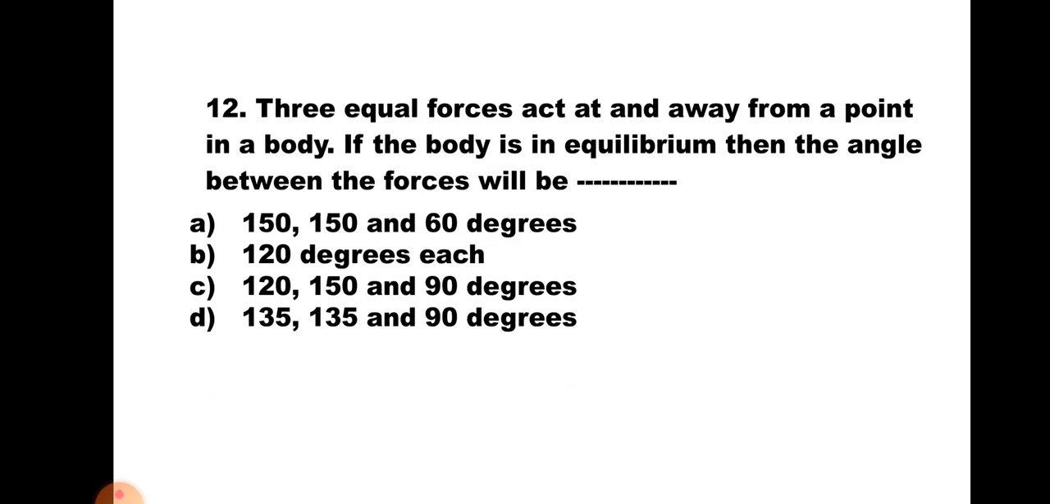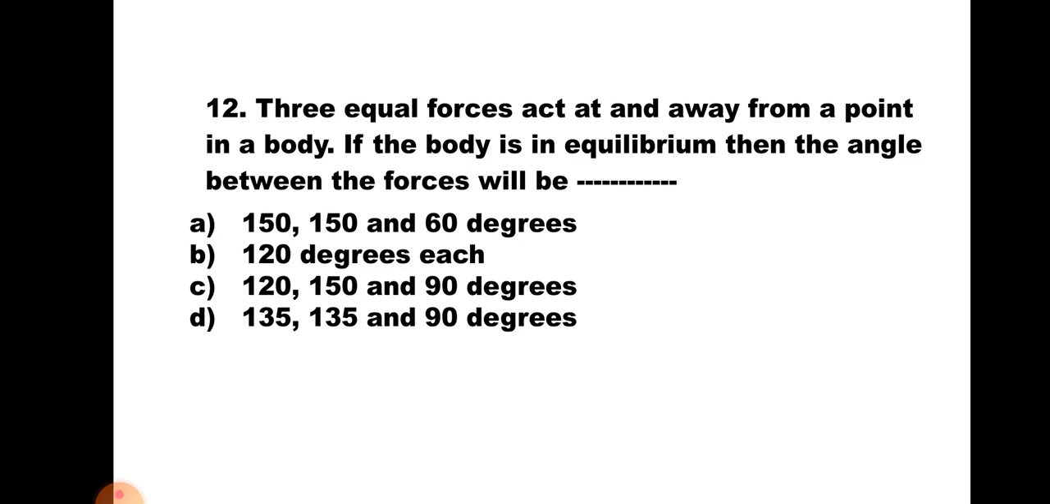Question number 12. Three equal forces acting at and away from a point in a body. The body is in equilibrium, then the angle between the forces will be: A. 150, 150 and 60 degrees. B. 120 degrees each. C. 120, 150 and 90 degrees. D. 135, 135 and 90 degrees.